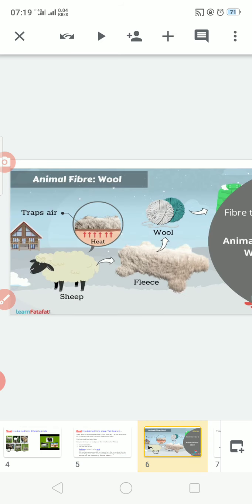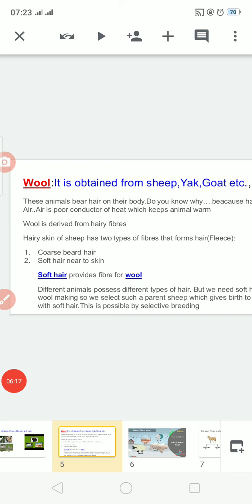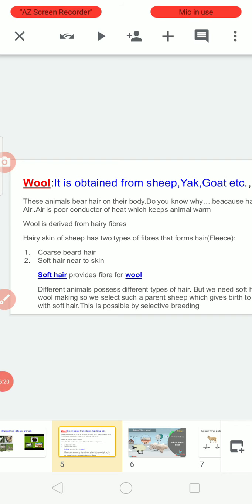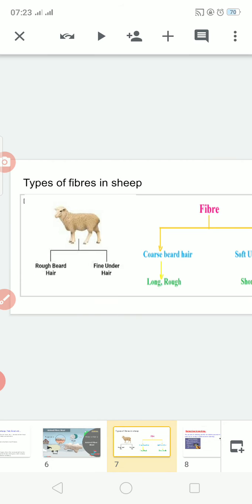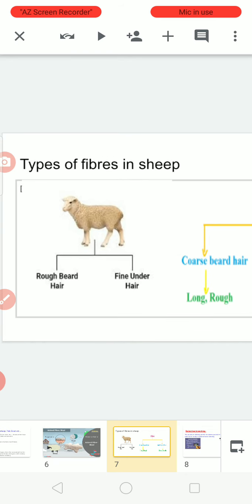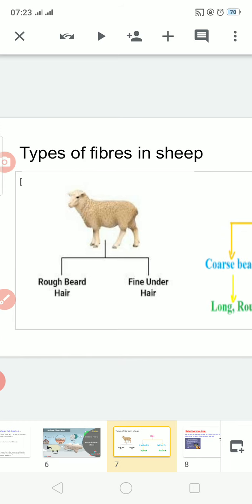The hair present on the sheep is of two types. One is the hair present on the upper surface of the body, and the other is the hair present near the skin.